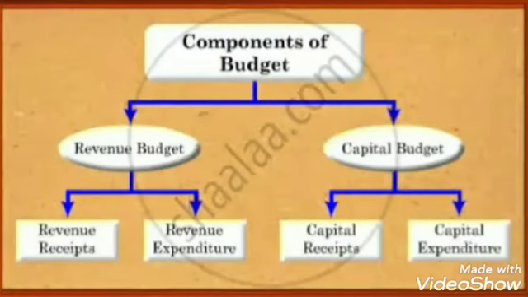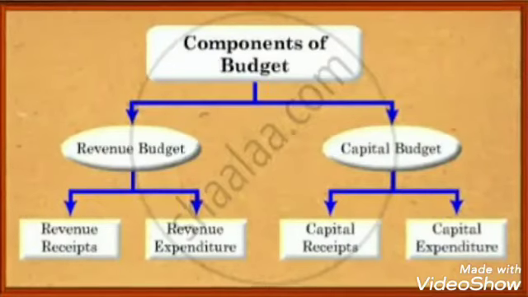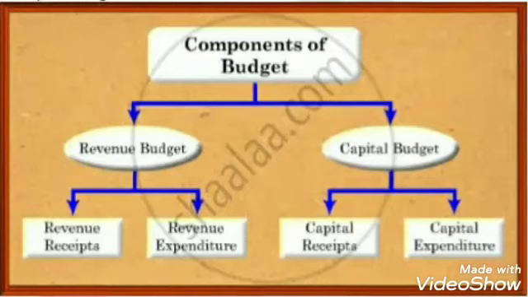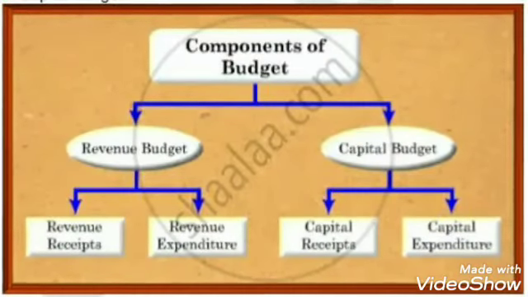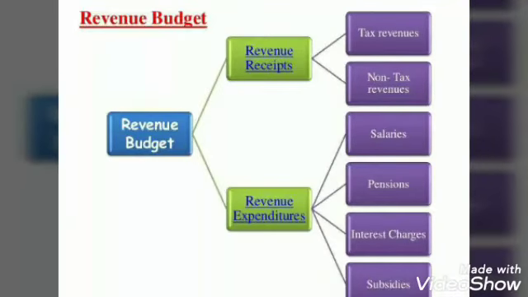Now children, this concept of government budget, we can also say it has two broad components, as you know very well, that is revenue budget and capital budget. Now if we take one by one, let's talk about revenue budget. So children, revenue budget or revenue account includes all such items of the government which relate to revenue receipts and revenue expenditure of the government.